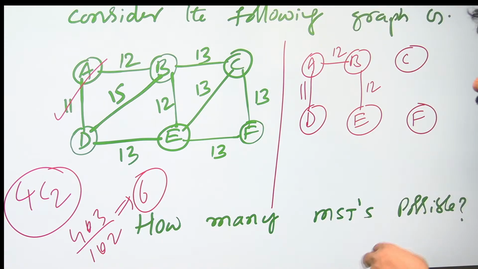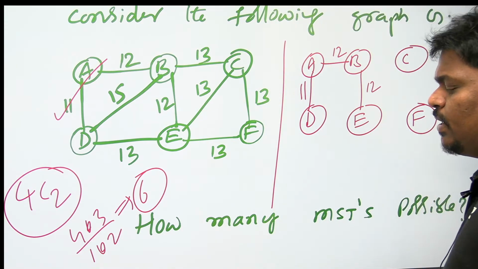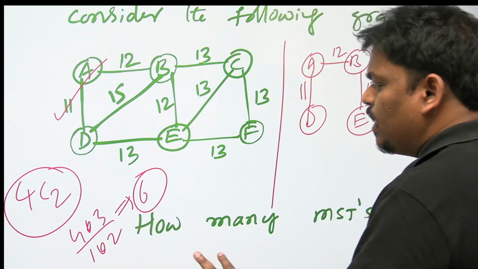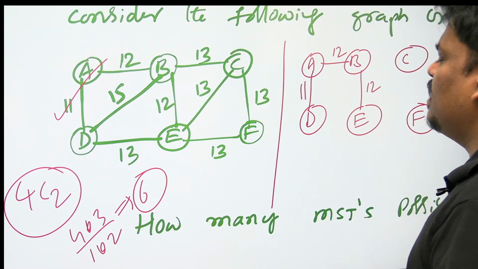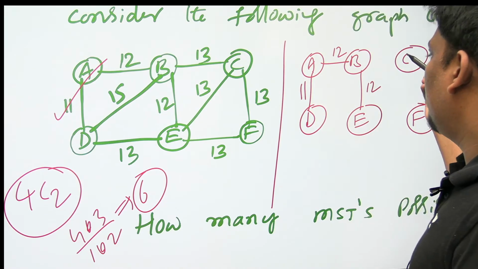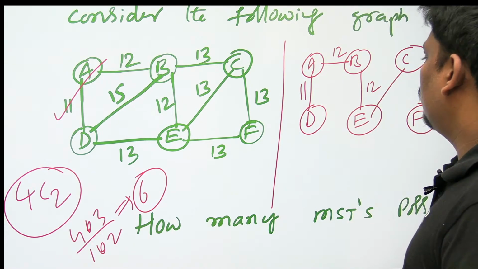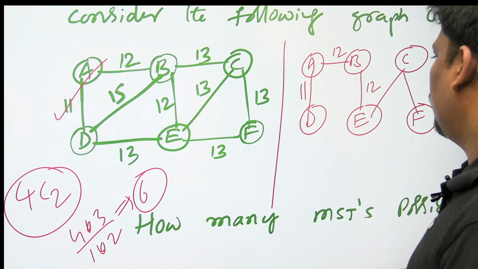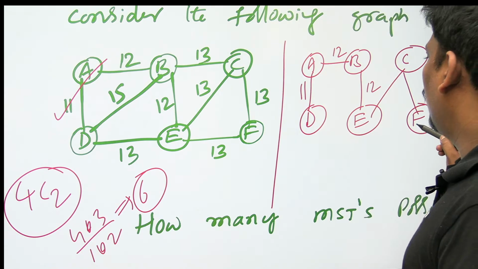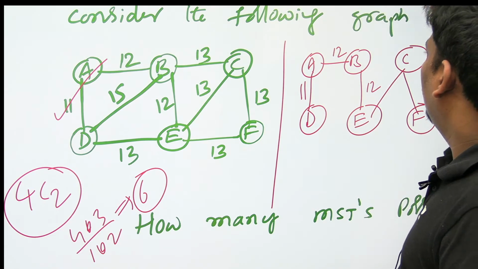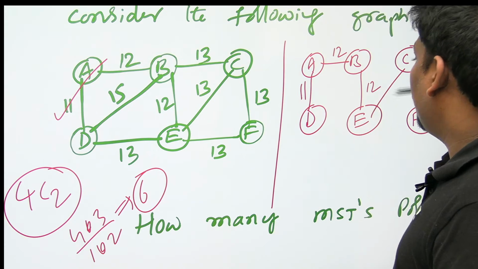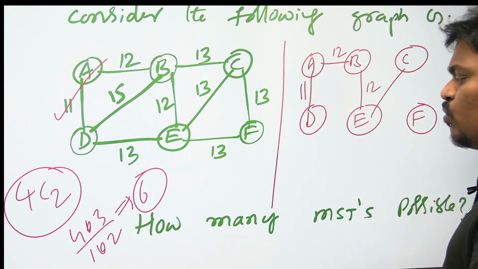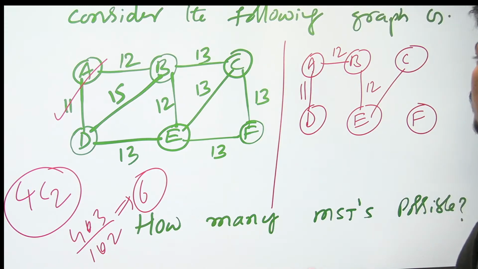Let's see which of them may create a cycle. If there were no cycle, it would have been 6. If a cycle is there, some will be deleted. Let's try to find any cycle. One possibility is this one, with no cycle. One more thing: by keeping the middle edge, let's try. By keeping the middle edge, how many are possible?